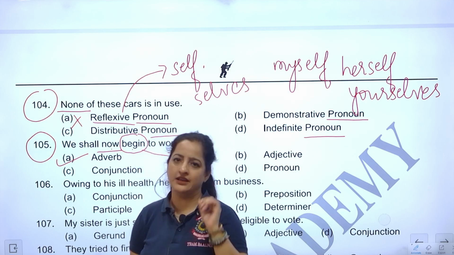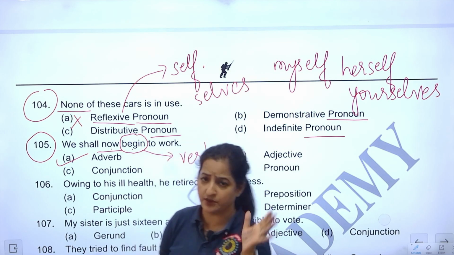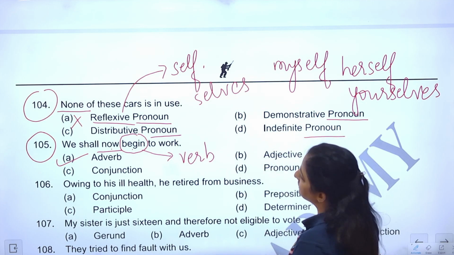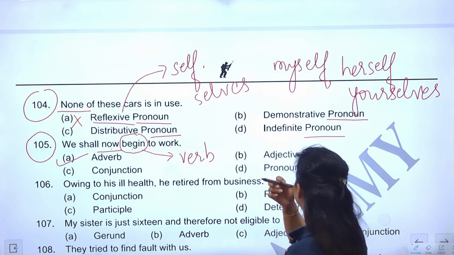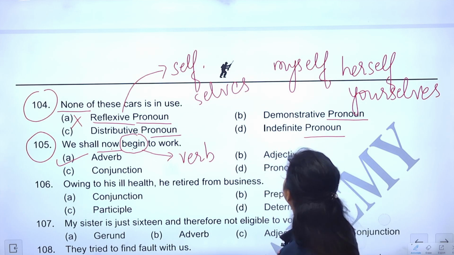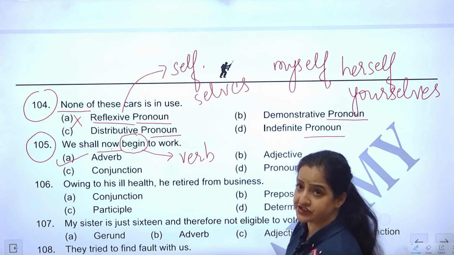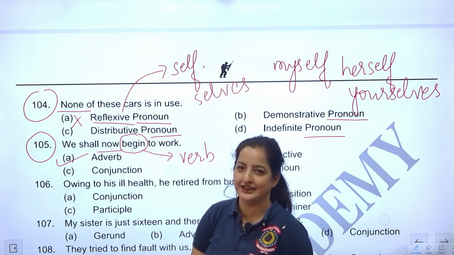They will end in -self or -selves in the plural. Okay. Now, what are demonstrative pronouns and an indefinite pronoun? I think it will be a good idea to take these three things on the whiteboard: demonstrative, distributive, and indefinite, so that we finally decide what none is.